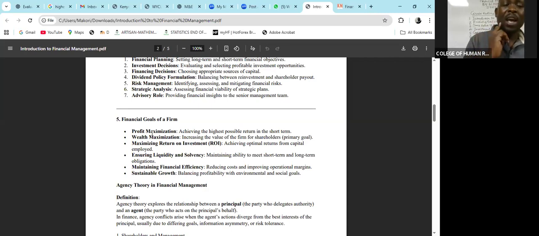And when we talk about wealth maximization, if you buy shares today, maybe of Safaricom, at maybe 15 shillings per share, for your wealth to be maximized, those shares should appreciate in their price in the market. You acquire it at 15. After 1 year, it has gone to 17. Your wealth is being maximized, because every share that you bought has increased by 2 shillings.